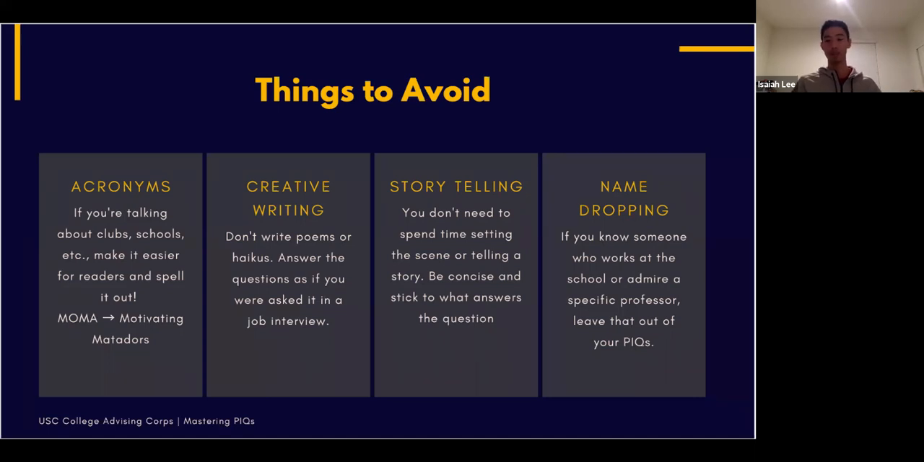You can be very explicit in what you're trying to say. There's no need to be so creative and use a lot of metaphors or try to be ambiguous. Just tell them straight up, very straightforward, very simple. And then name dropping: if you know someone who works at the school or admire a specific professor, leave that out of your PIQs. This is personal. It's about you.